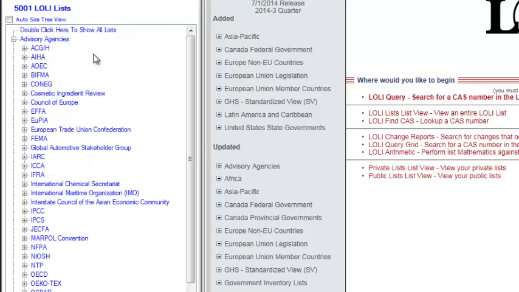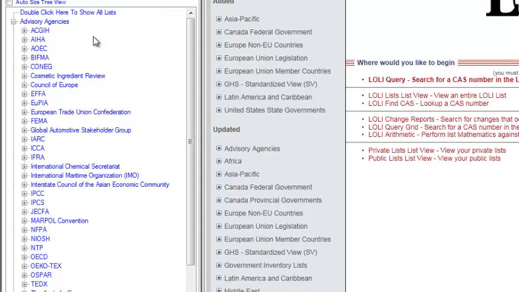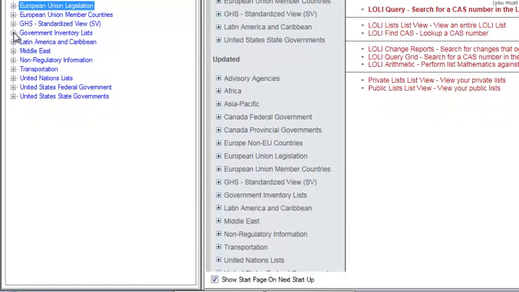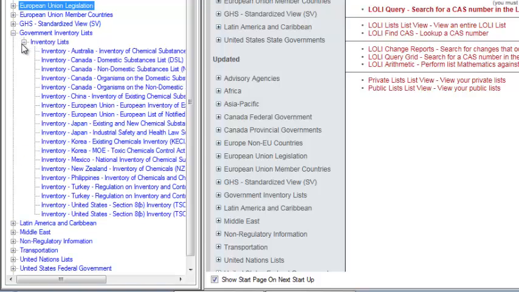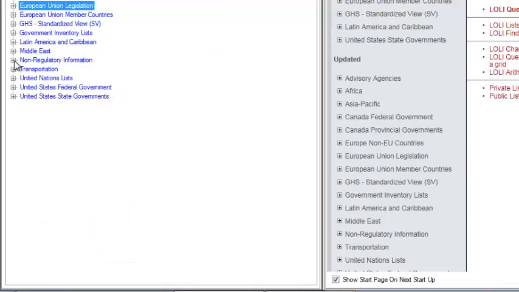understand. Advisory agencies are those organizations that may not be technically a government organization, but they nonetheless play an important role in hazard communication and in the flow of information. In the LOLI database, government inventory information is listed under the tab Government Inventory Lists. It is not listed under each of the individual nations. That's important when you're looking for information to know to look for inventories in one spot.